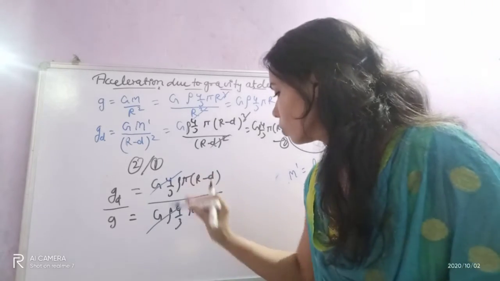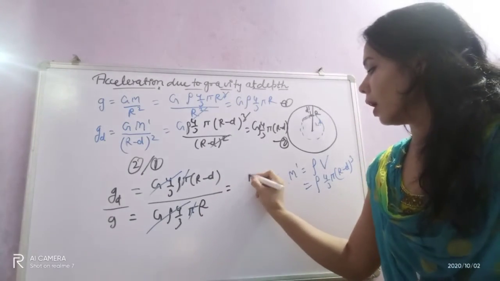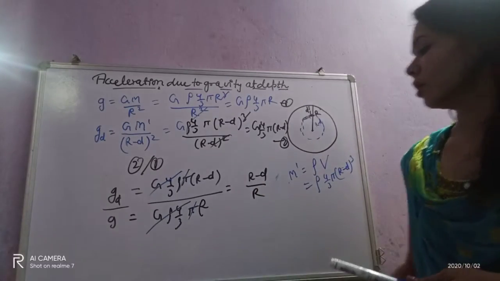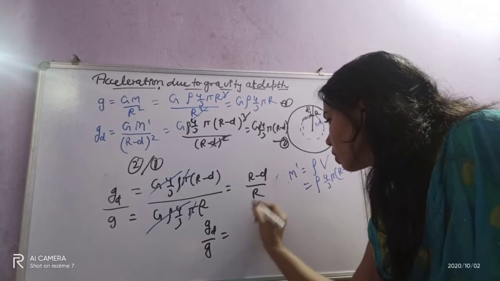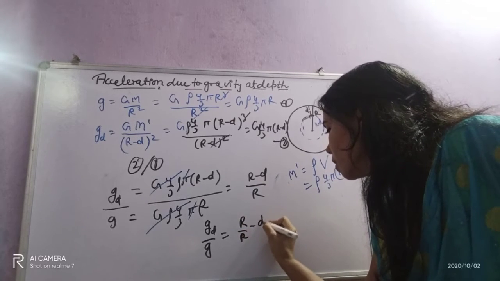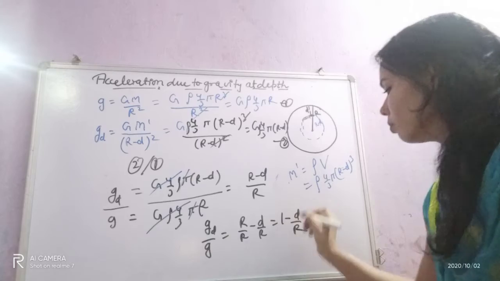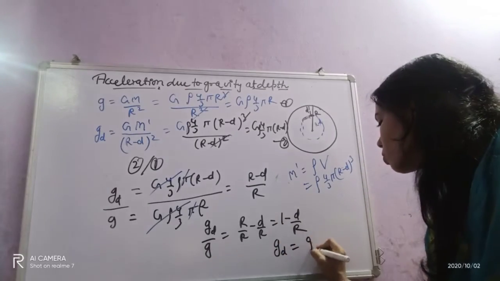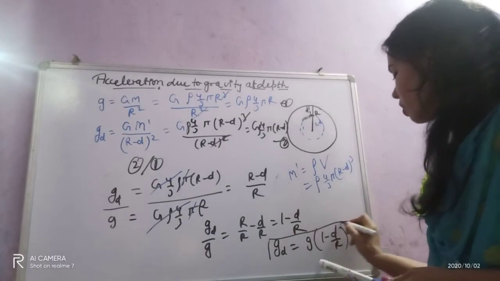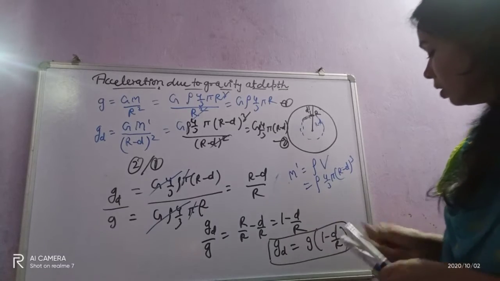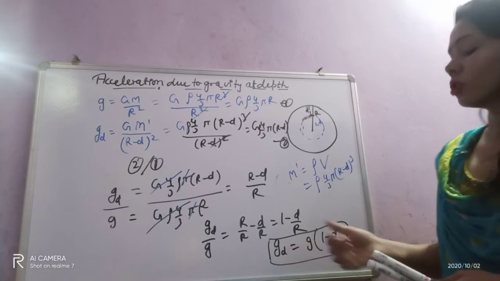And what did you get? Rho is cancelled, pi is also cancelled. And how much did you get? This is (r minus d) divided by r. Now g_d upon g equals, you can take r common, so r by r minus d by r. It becomes 1 minus d by r. So this is the value of g_d. Now g will be cross multiplied, so g_d equals g(1 minus d by r). So gravitational acceleration at a certain depth is g_d equals g(1 minus d by r).